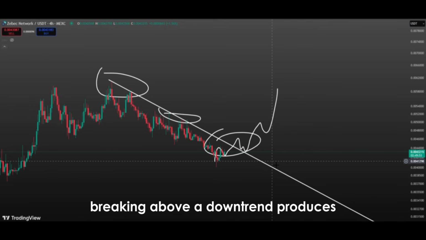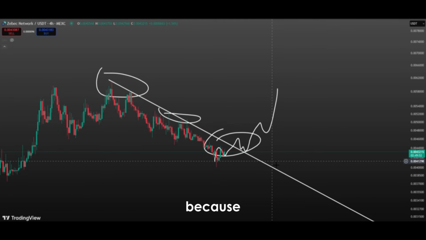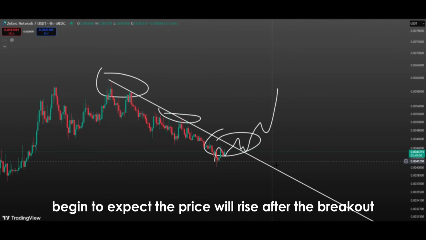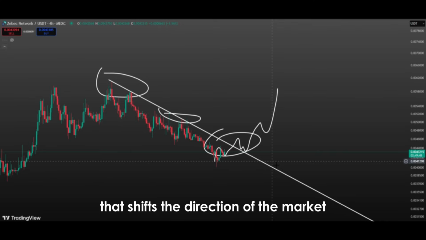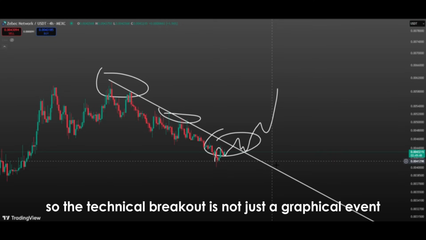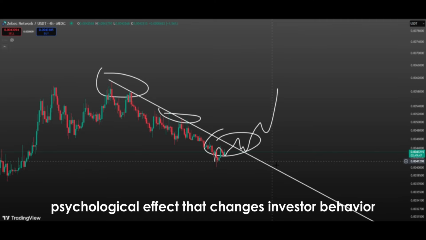Breaking above a downtrend produces not only a technical signal, but also a significant psychological signal, because the general perception of the market begins to change. Investors who previously acted with the thought that the price will fall begin to expect the price will rise after the breakout. This change in expectations is one of the most important factors that shifts the direction of the market. So the technical breakout is not just a graphical event, but also a strong psychological effect that changes investor behavior.